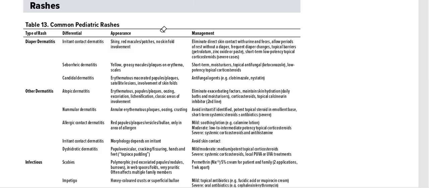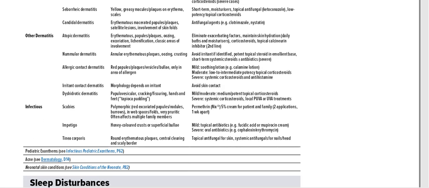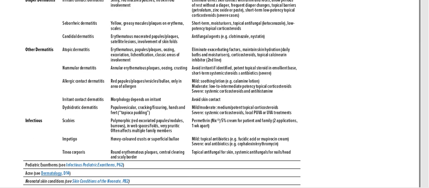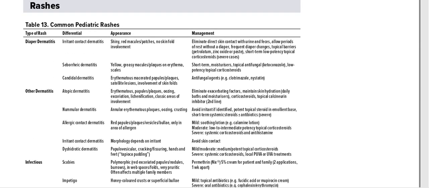Okay, the next topic I'm going to cover here is pediatric rash. We can see it's a table that shows various pediatric rashes. Although the rashes will be discussed more in the dermatology chapter, here we need to know some pediatric rashes. One rash is diaper dermatitis, a very common condition that occurs in children who wear diapers.